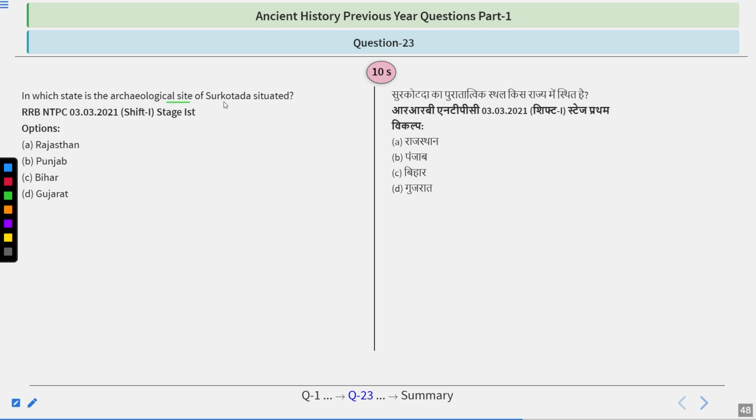In which state is the archaeological site of Surkotada situated? Options are Rajasthan, Punjab, Bihar, or Gujarat. And just here is your time.